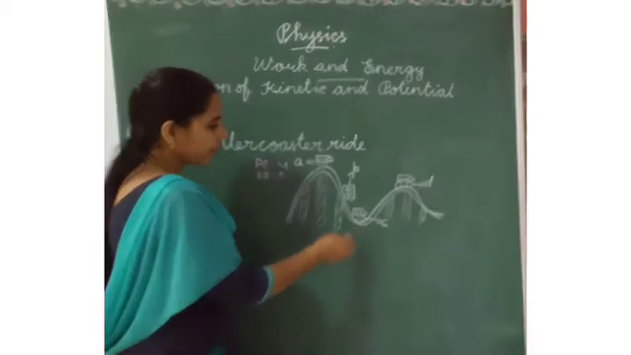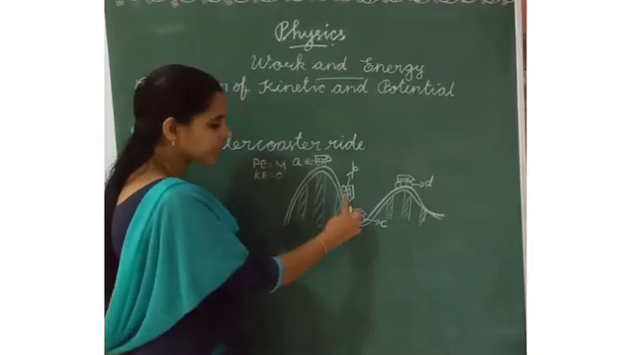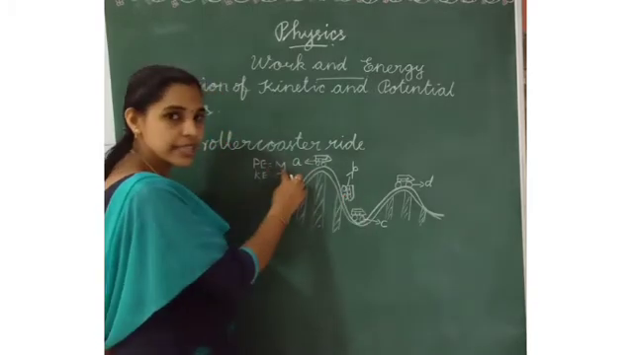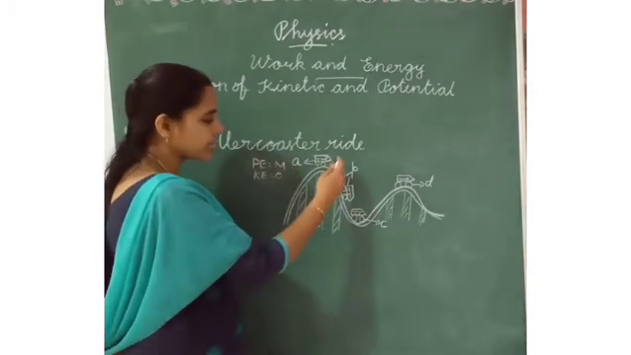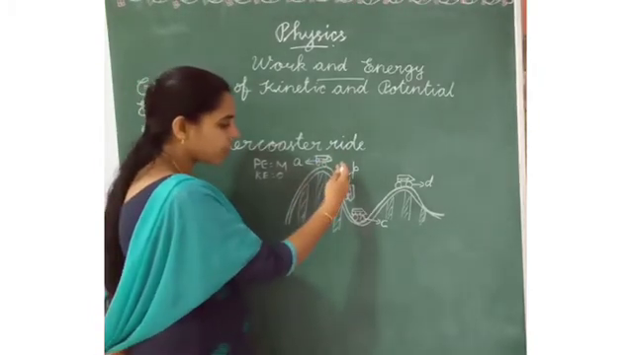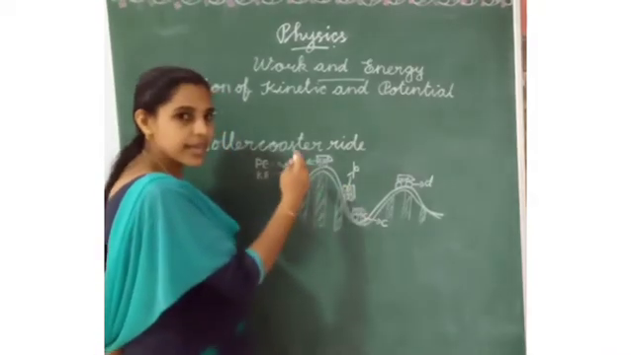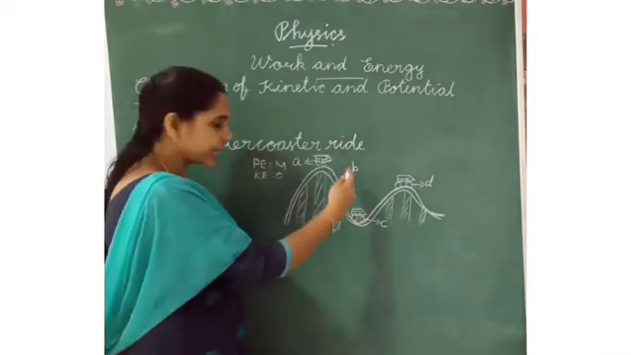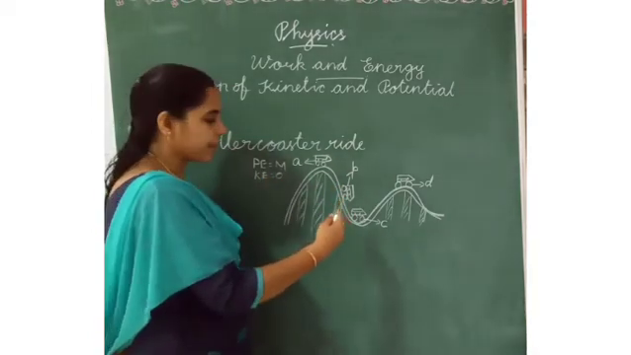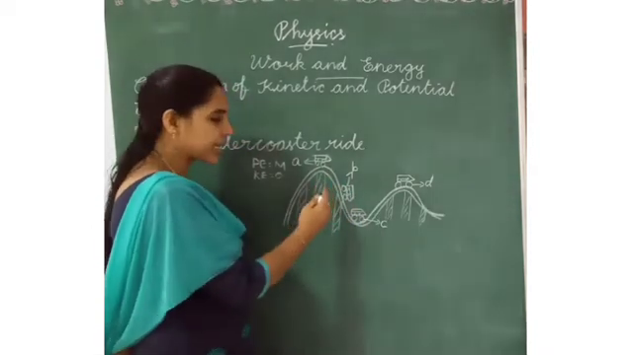Okay, see, after moving the cart from A to B, the potential energy will be decreasing because the cart is moving. When the cart moves, the potential energy level decreases and the kinetic energy increases.